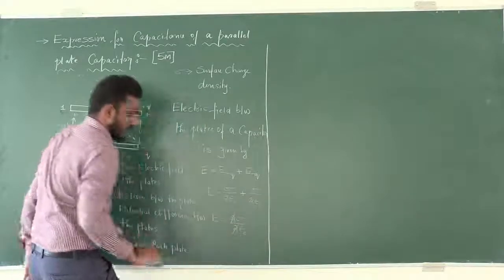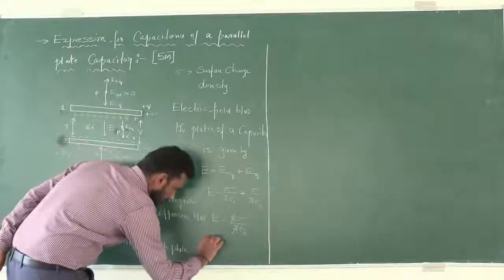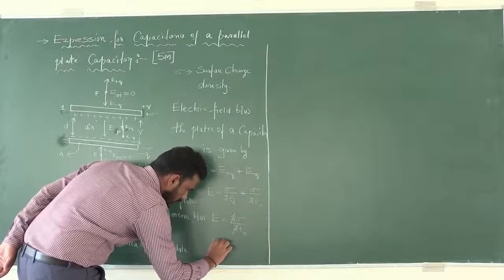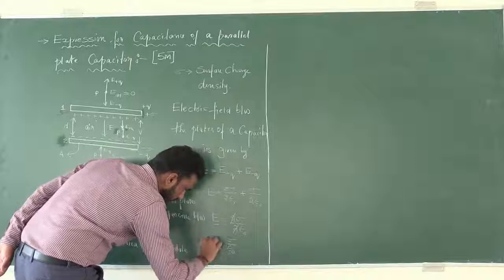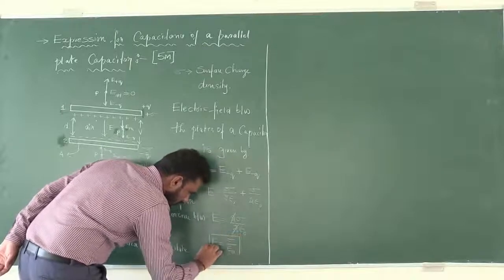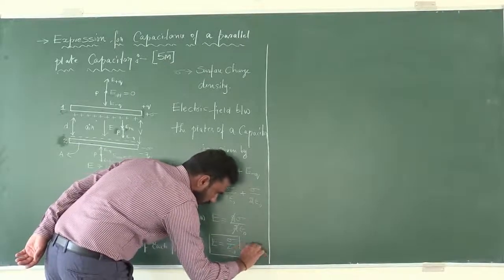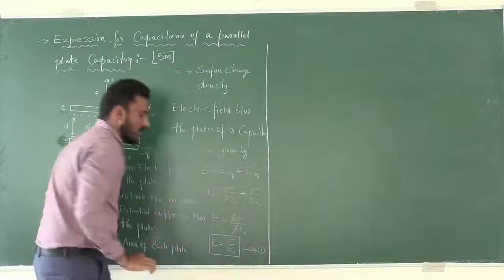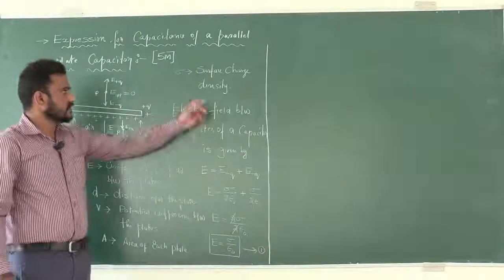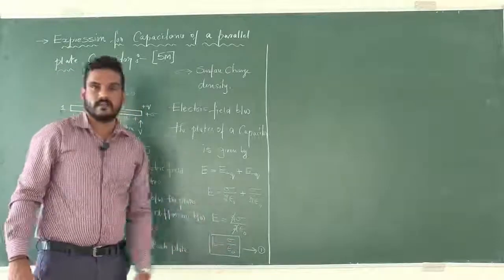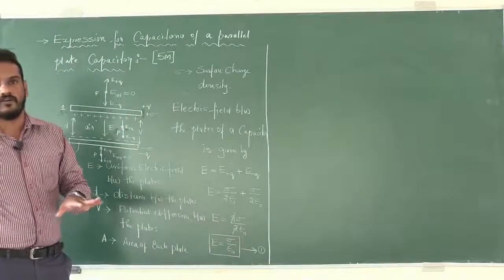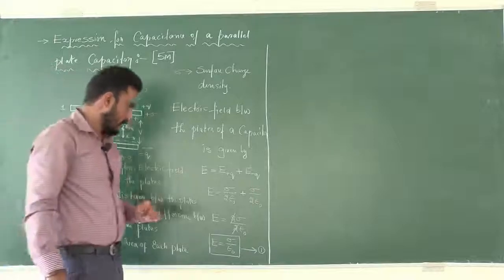The 2 gets cancelled. Then what is the remaining thing? E is equal to sigma divided by epsilon naught. We shall mark it as equation number 1, where sigma is surface charge density and epsilon naught is absolute permittivity of free space.